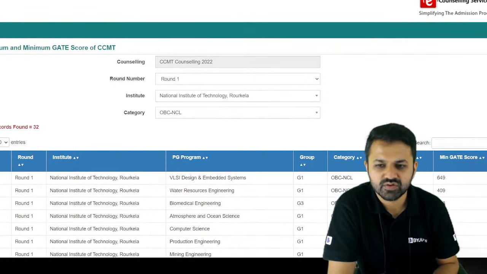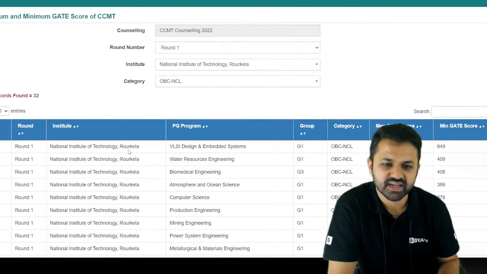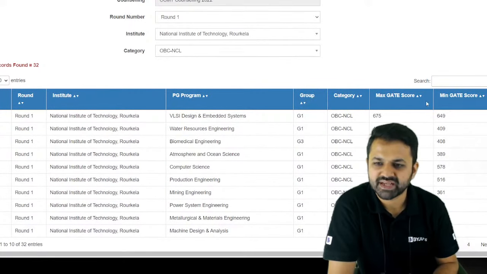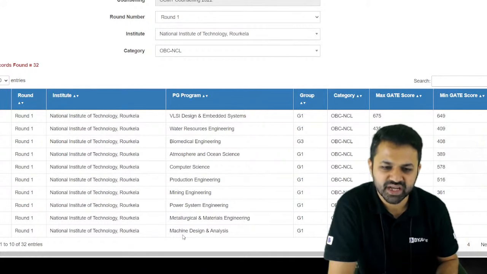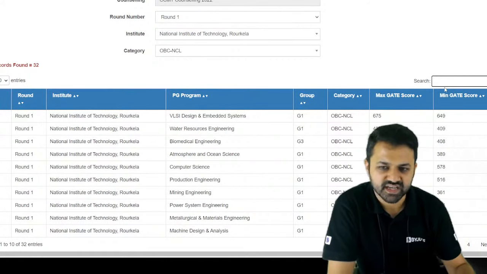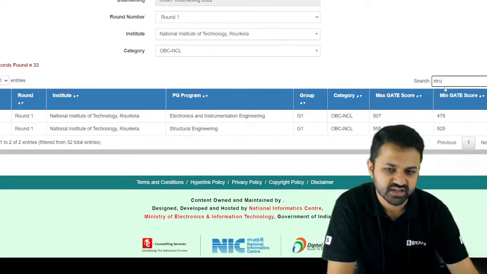Okay, so you can see here, these are the 10 entries where you can get NIT Rourkela. Maximum score is this one, and the minimum score is this. So 500 OBC, non-creamy layer. Which branch are you looking for? You are looking for structural engineering. So you can check here whether you are getting structural engineering or not.